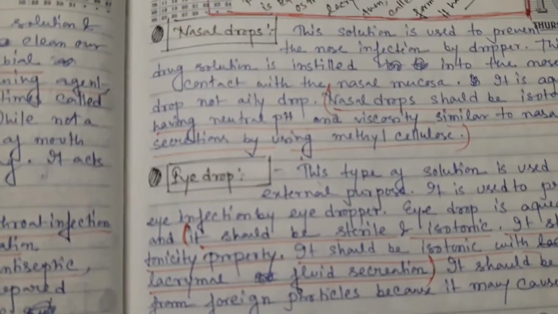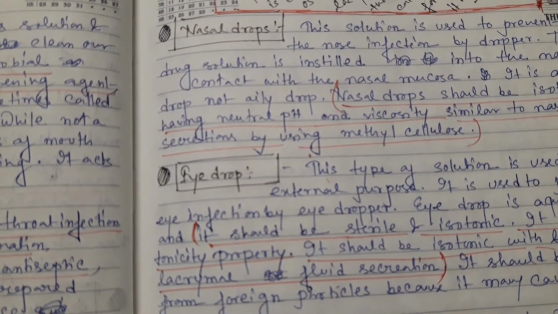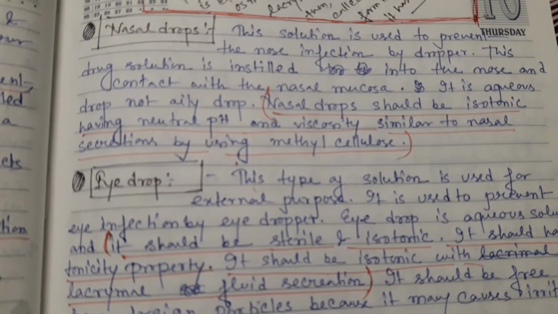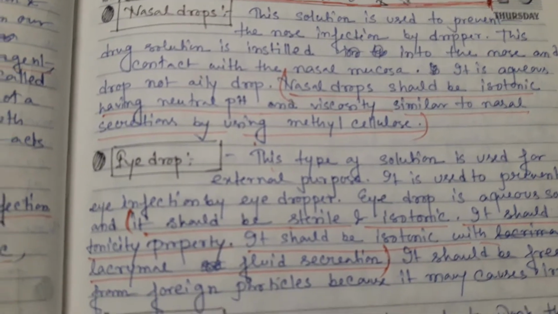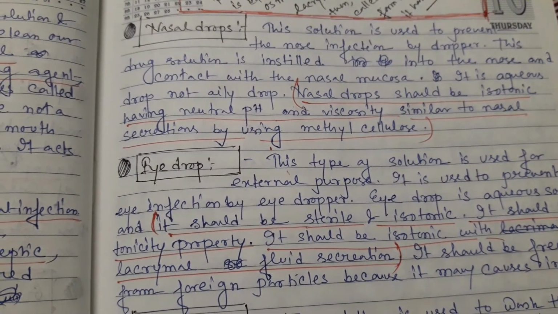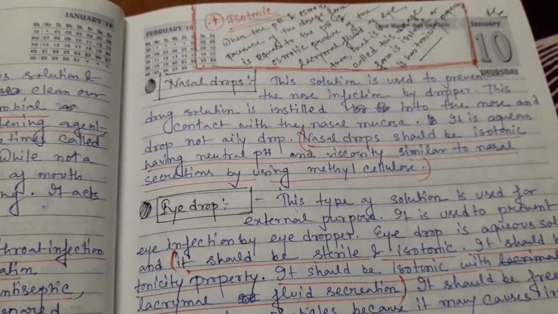And then the nasal drop. Nasal drop is also important for the external application of the monophasic liquid dosage form, and it should be isotonic, having neutral pH and viscosity similar to the nasal secretion, by using methyl cellulose. What do we mean by isotonic?